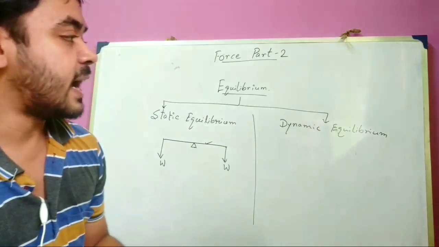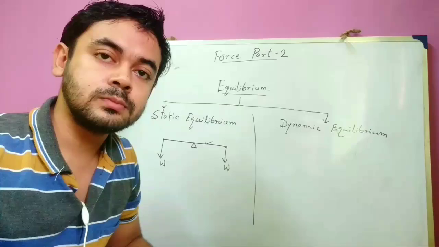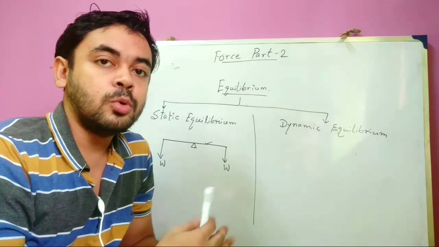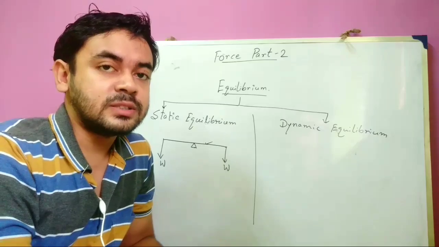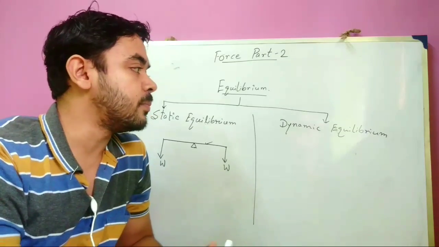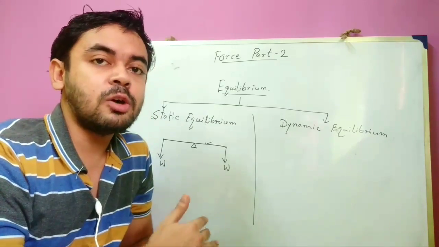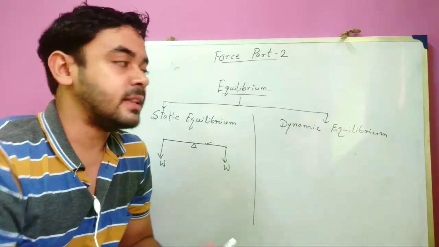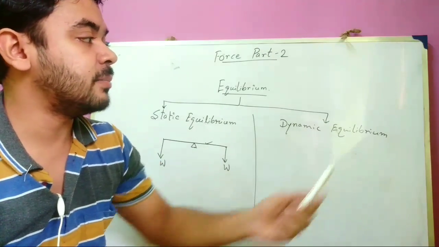Now, what is dynamic equilibrium? When a body is in a state of motion, either translational motion or rotational motion, under the application of several forces, then the body is said to be in dynamic equilibrium.